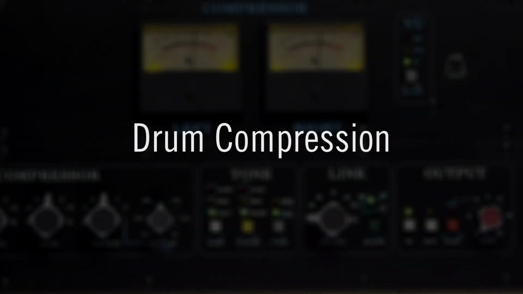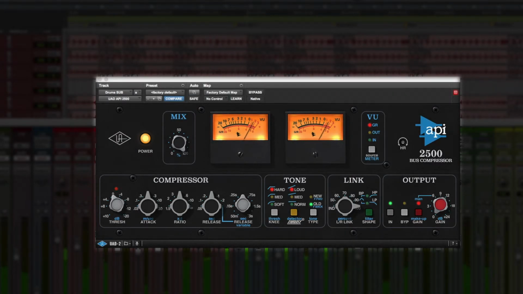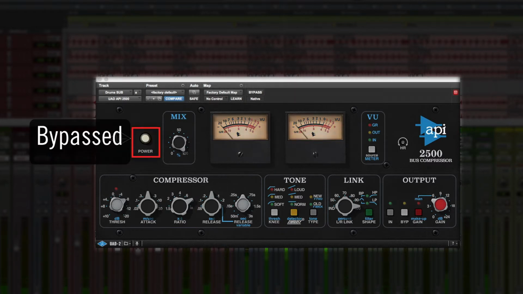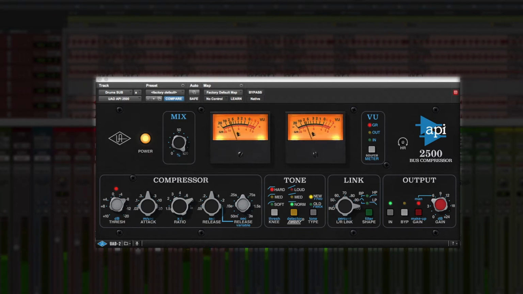Of course, drums are a natural fit for the 2500, so here we'll insert one on the dry drum bus and dial in some slamming, exaggerated compression with the new style, aggressive ratio, and thrust set to normal. Then we'll use the mix control to bring some of the dry signal back in for some nice parallel compression.